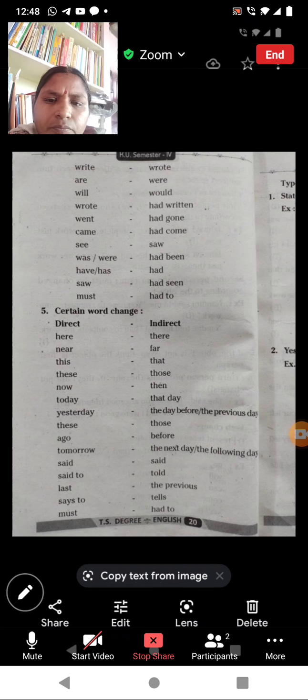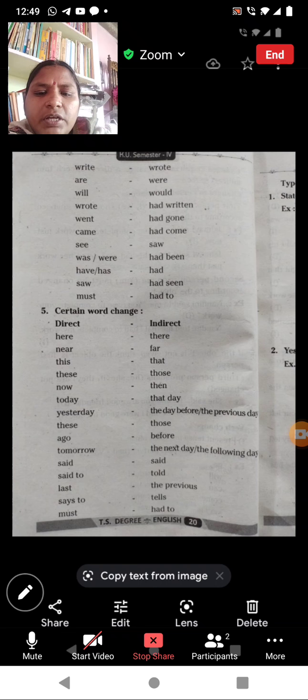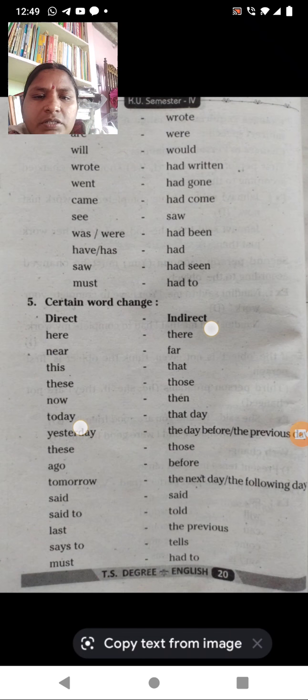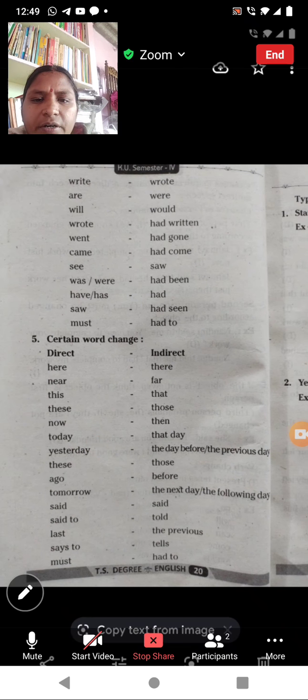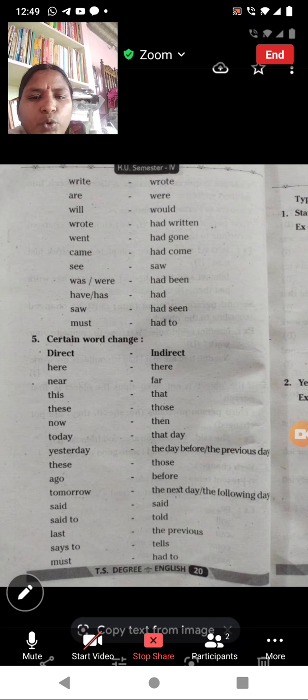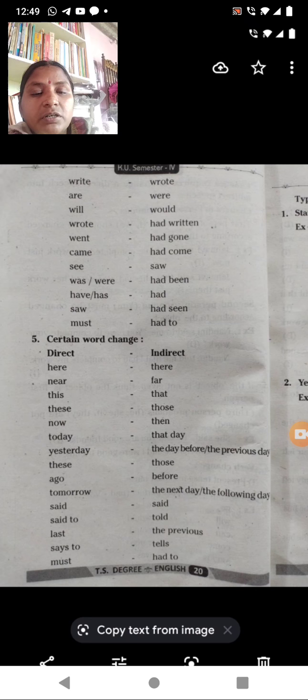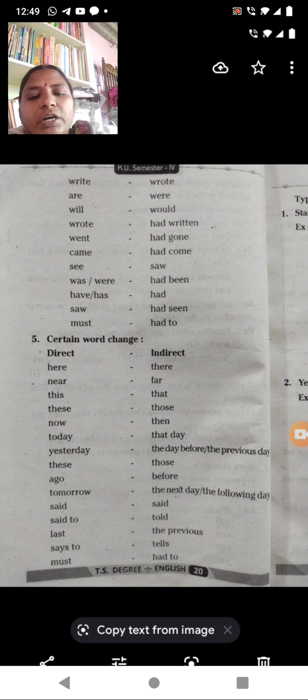So when you are going to change it in the sentence, first see this thing. Write will become wrote, and are, a present form of the verb, will become were. Will becomes would, and wrote will become had written.